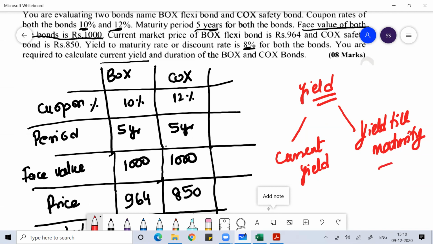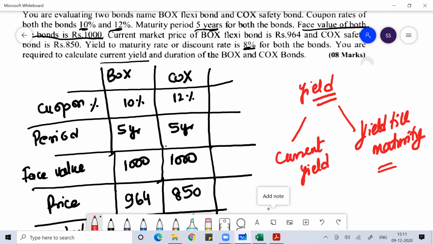While yield till maturity basically means if I hold the debt instrument till its maturity, all the coupons I receive, I'll reinvest at a certain X percentage interest rate. Then the minimum rate of interest I'll get on my debt instrument, that is called yield till maturity.